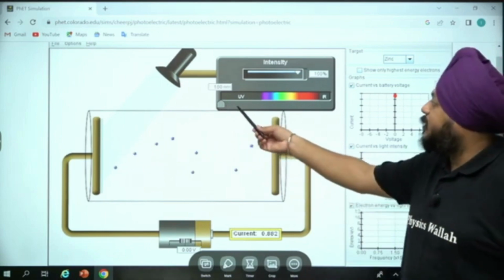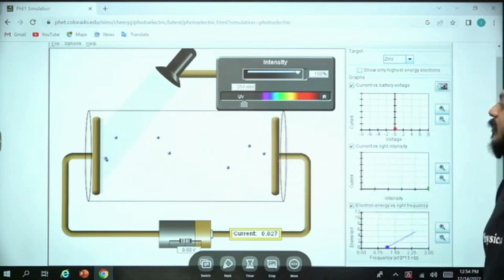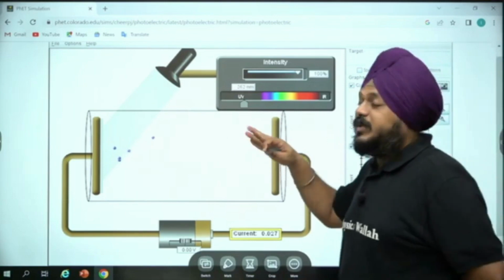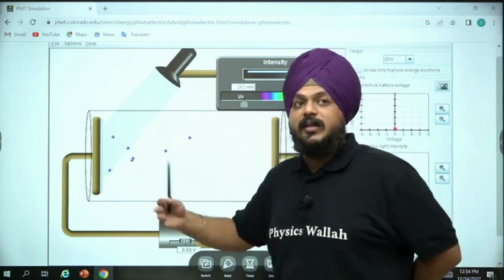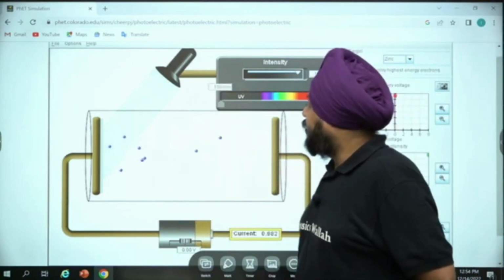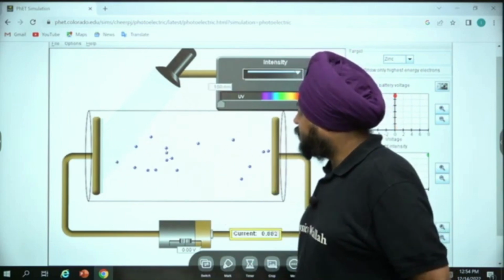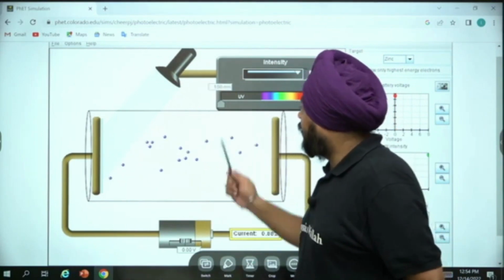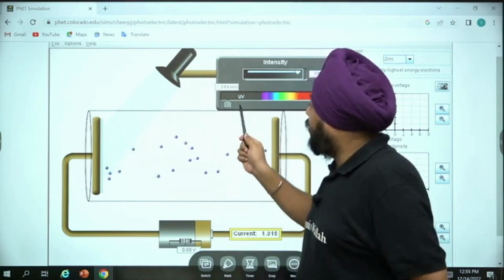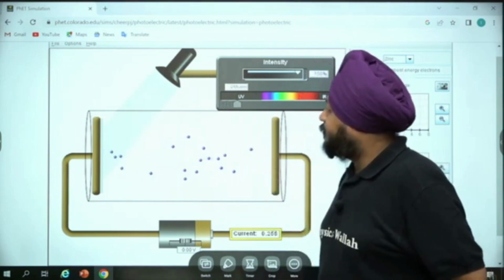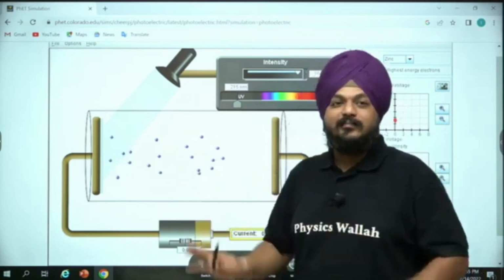See, now I'm going to change the value. The motion of the charged particles got changed. Previously they were in high motion. Now they are slowly moving.